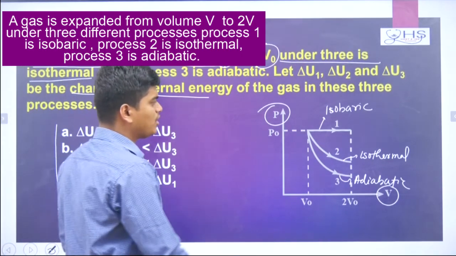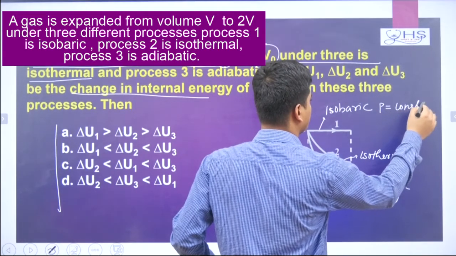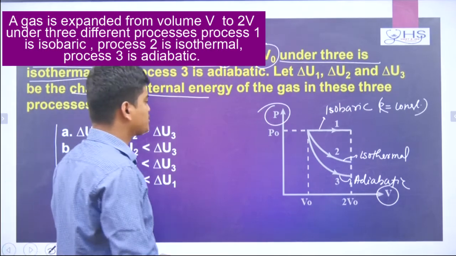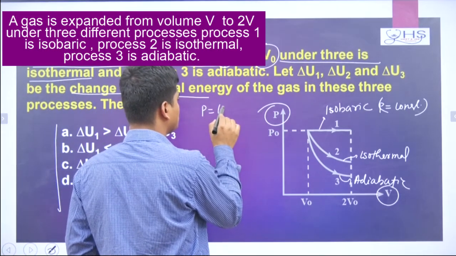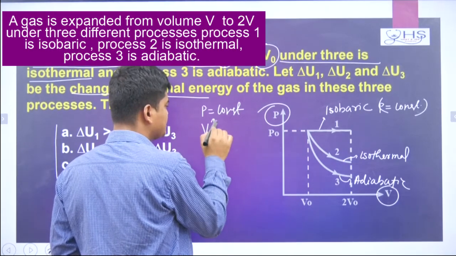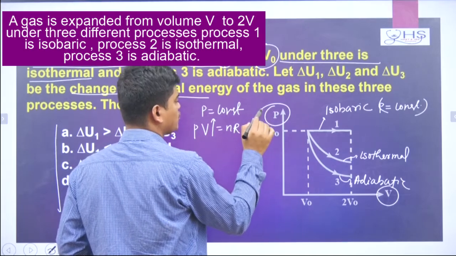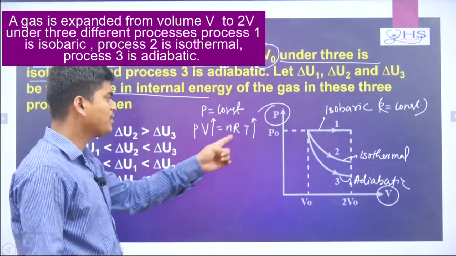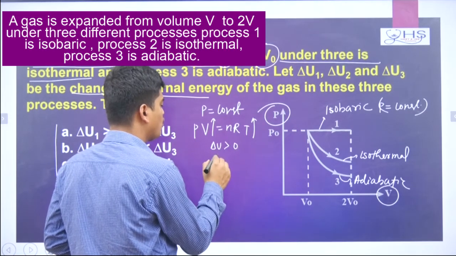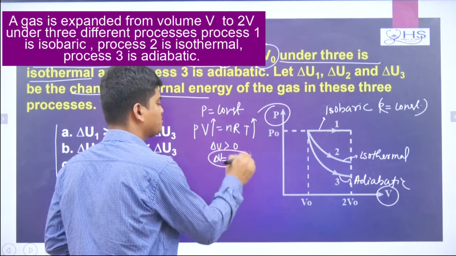Okay. So remember, in isobaric process what happens? In isobaric process, pressure is constant. Remember, this is the first process. If pressure is constant, then if volume increases, what will happen? Temperature also increases. Now remember, if temperature increases, then delta U becomes greater than 0, or you can tell delta U is positive.